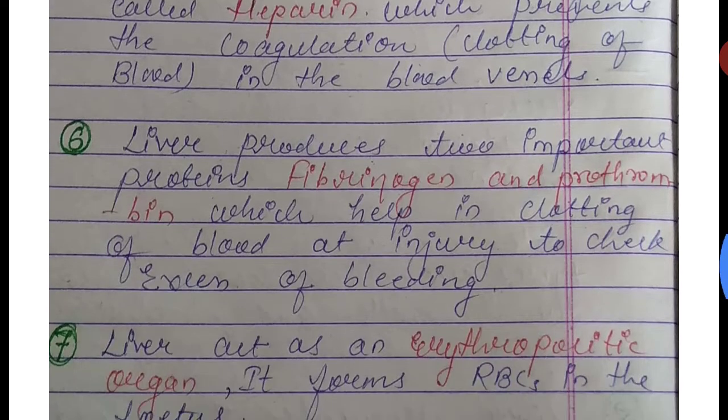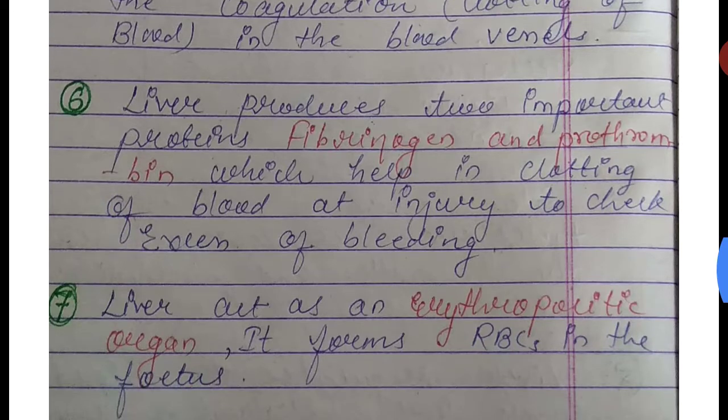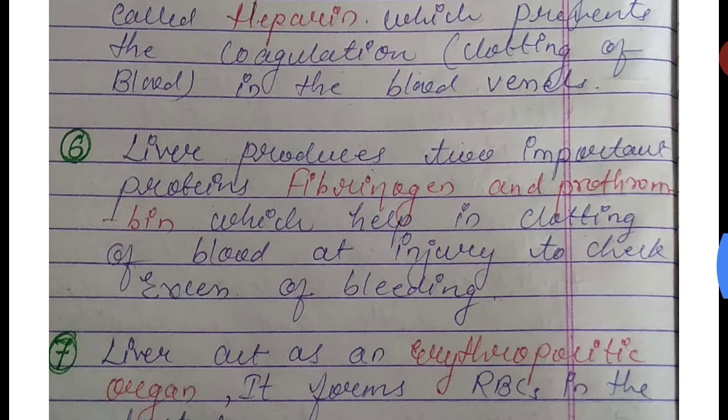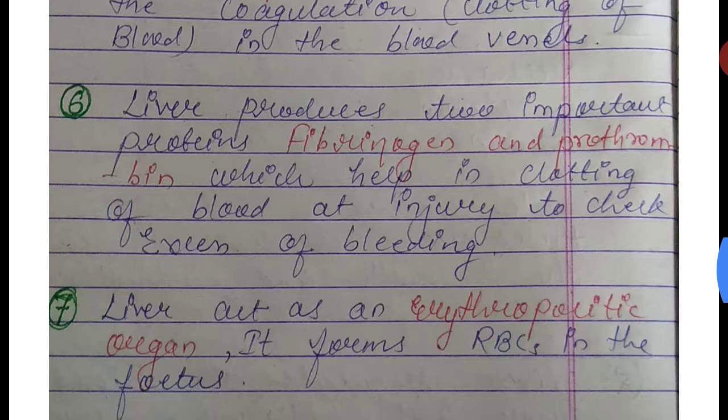Next, the liver produces two important proteins, fibrinogen and prothrombin, which help in clotting of blood at injury to check excess bleeding. You have already studied this in the blood clotting process. These two proteins, fibrinogen and prothrombin, help in the clotting of blood at the injury site.